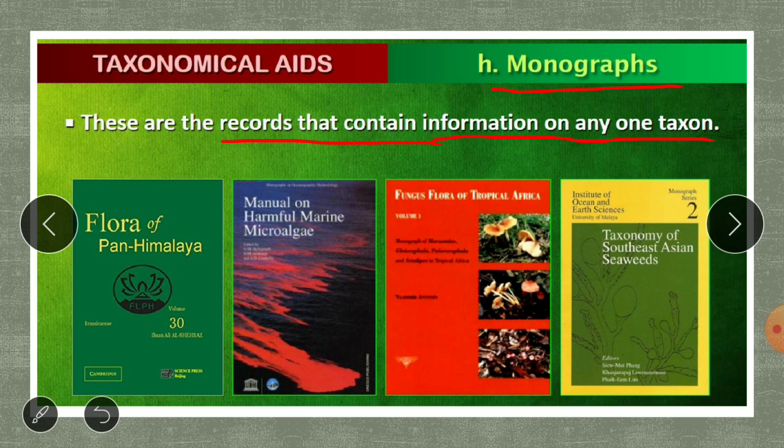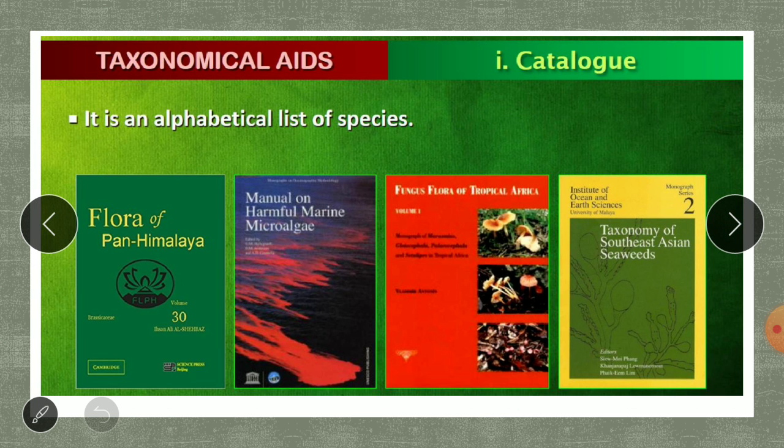So when a book is written on only one particular taxon, it is called a monograph. Mono means one. The last one is the catalogue. A catalogue is an alphabetical list of species. Alphabetically, the names of species are listed in this book known as the catalogue.